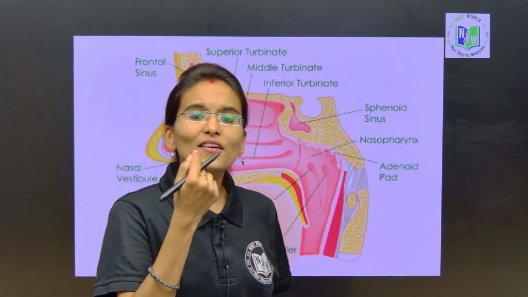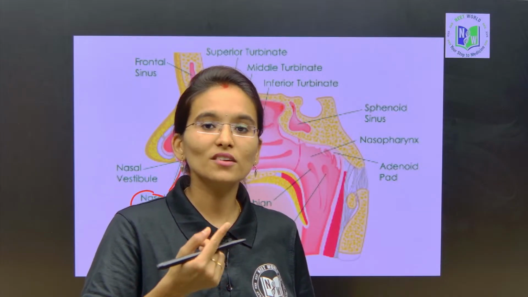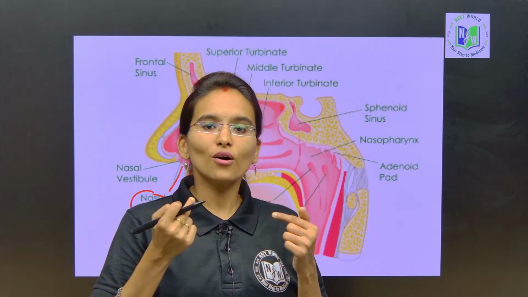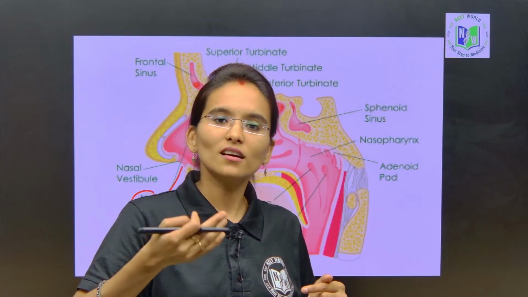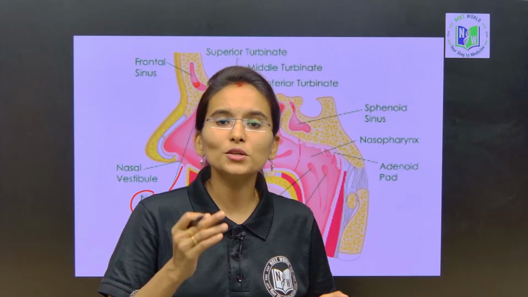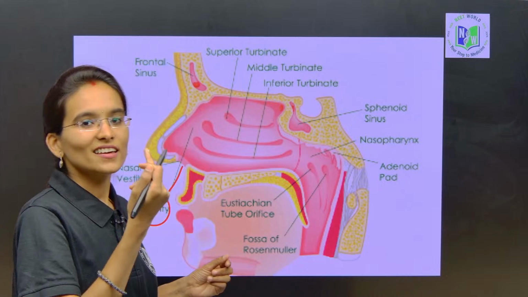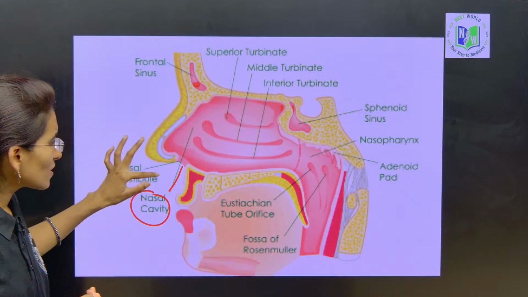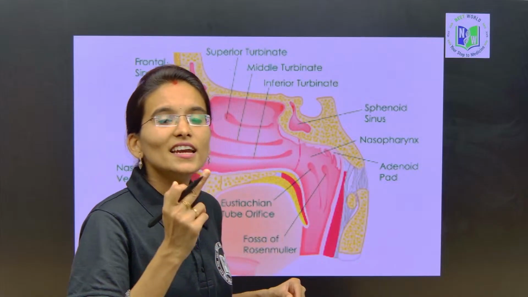The nasal cavity is the first part involved in the breathing, in the inhalation of oxygen and the exhalation of carbon dioxide. This process of exchange of gases takes place from the first part, the nasal cavity. The nose is involved first and the cavity inside the nose is called the nasal cavity.